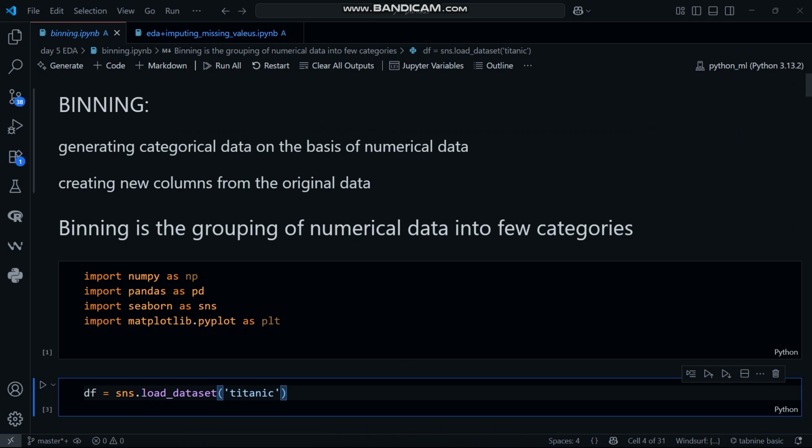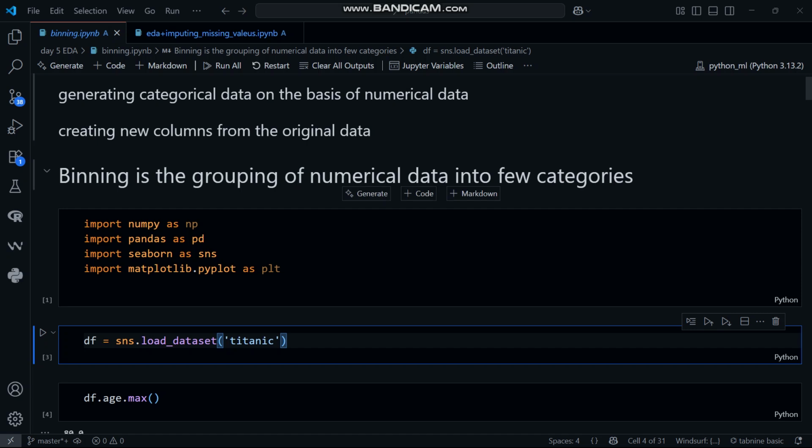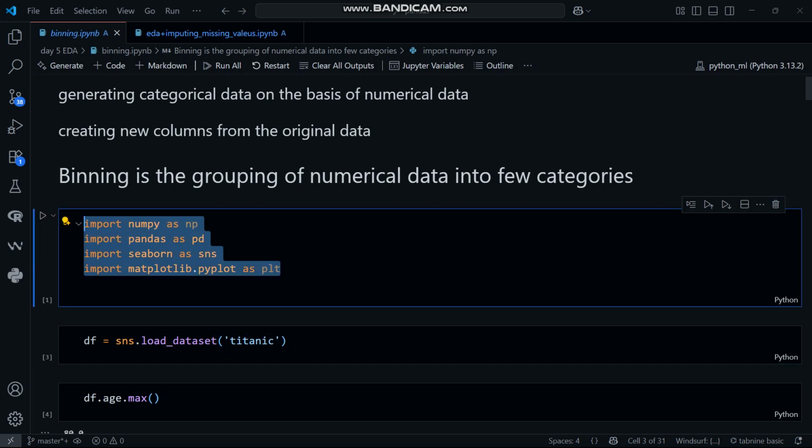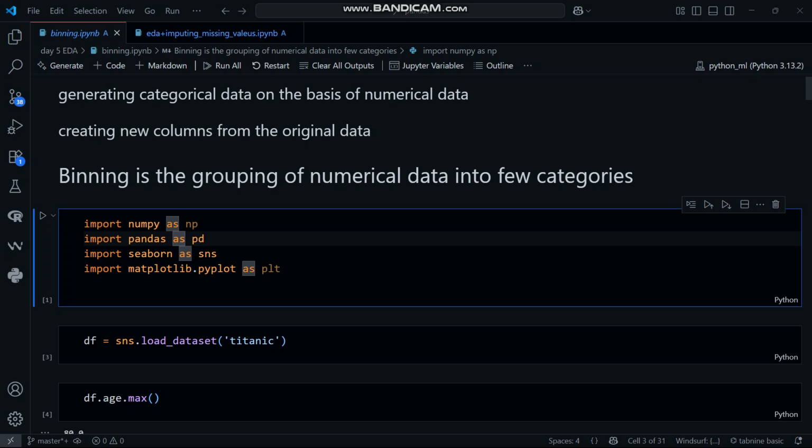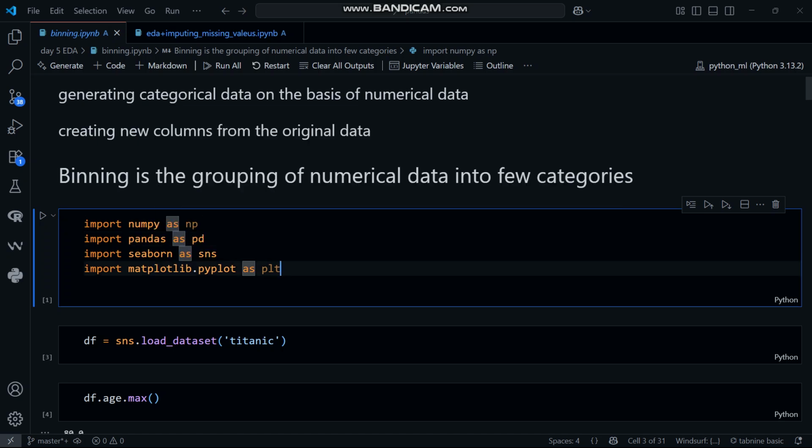So, what exactly is binning? For starting binning, I have just imported the basic libraries, which I have also explained in my previous lectures. Import numpy as np, import pandas as pd, import seaborn as sns, import matplotlib.pyplot as plt.